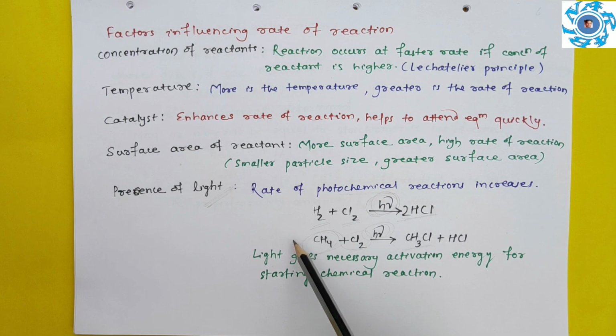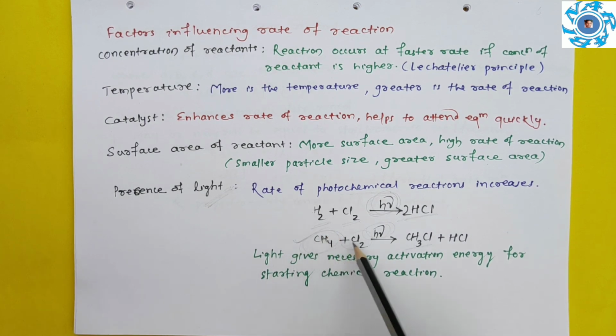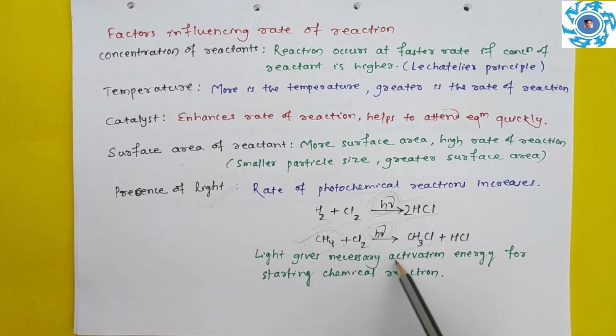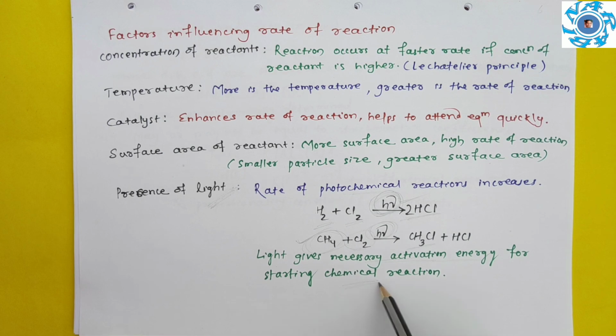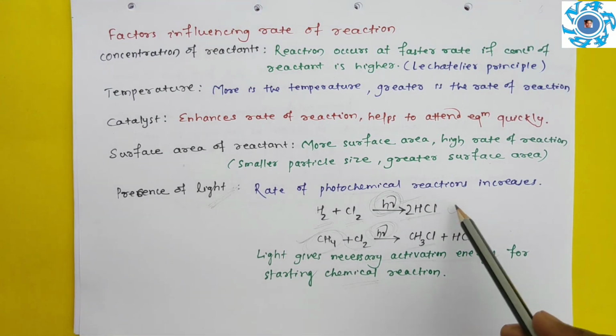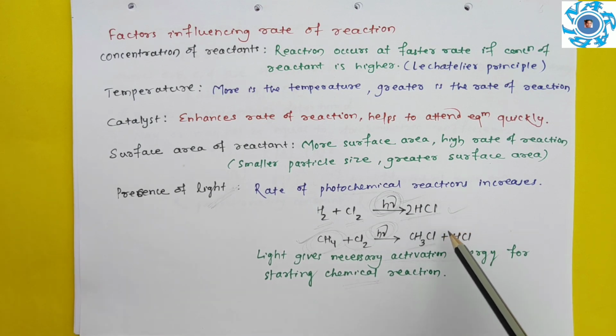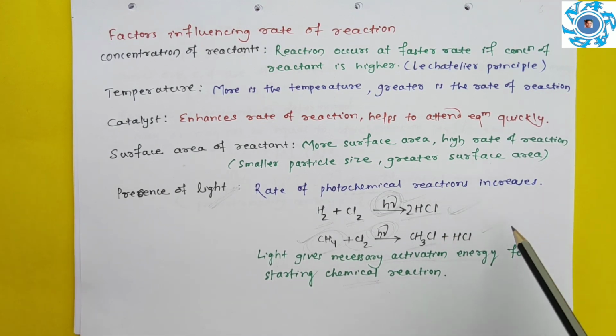What happens actually is that this sunlight or the light energy gives the necessary activation energy for starting of a chemical reaction. That's why the rate of chemical reactions gradually increases. Clear?